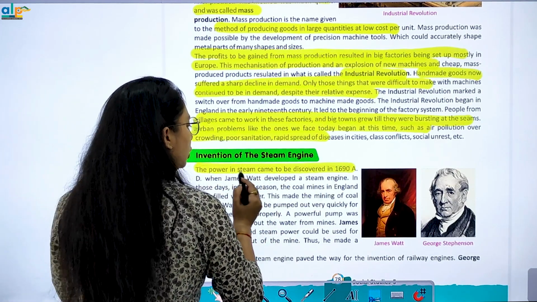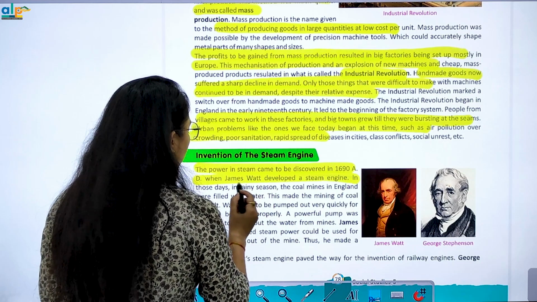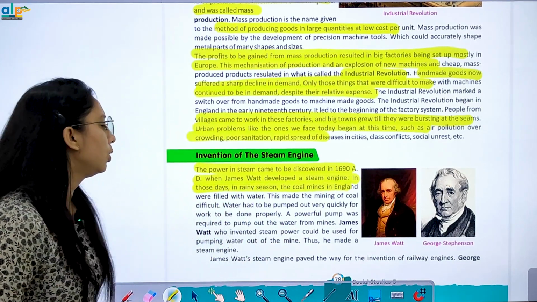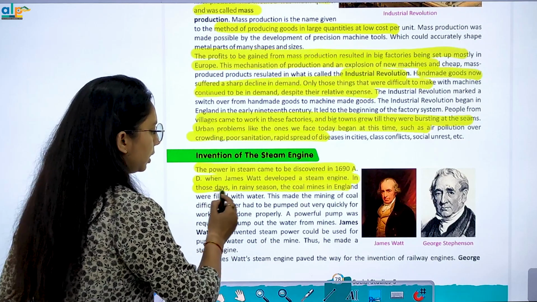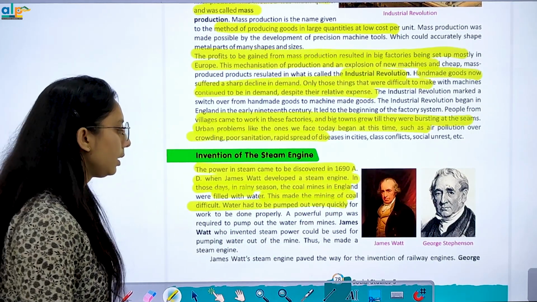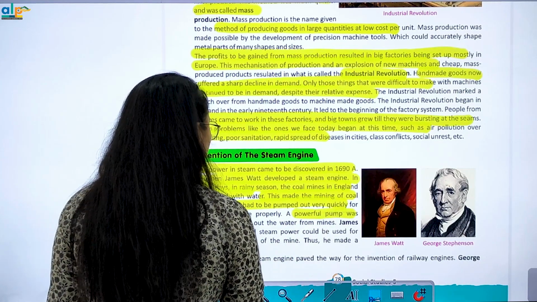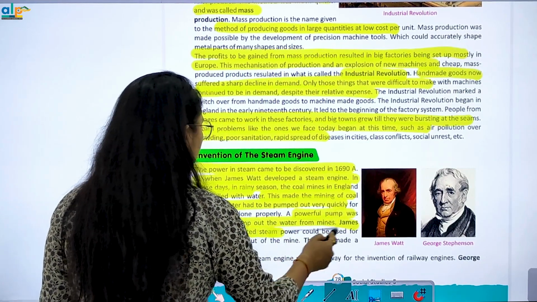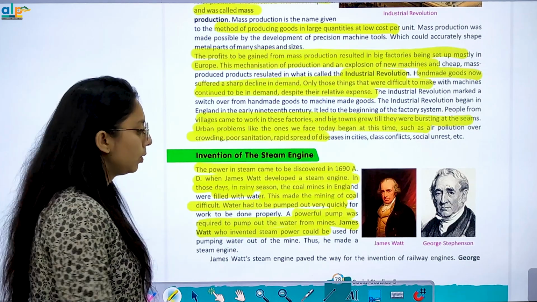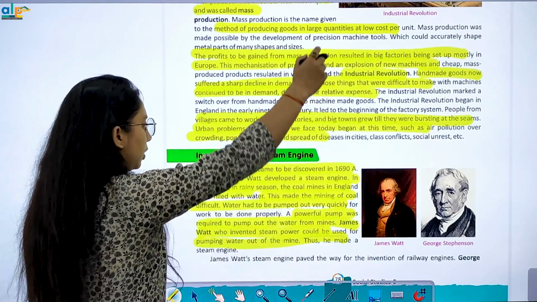Now, the invention of the steam engine. The power in steam came to be discovered in 1690 when James Watt developed a steam engine. In those days, in the rainy season, coal mines in England were filled with water. This made mining of coal difficult. Water had to be pumped out very quickly. A powerful pump was required, and James Watt's steam power could now be used for pumping water out of mines.